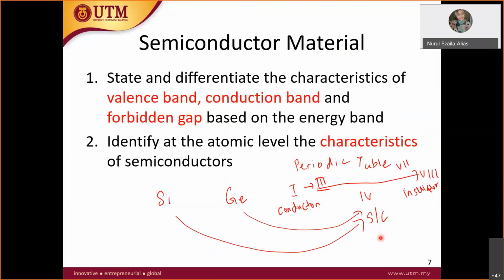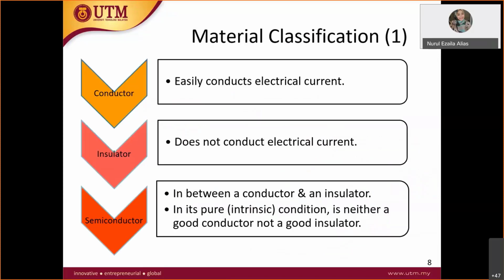To turn this semiconductor into a conductor or into an insulator, we have to do a doping process. At the initial state, this is an intrinsic semiconductor. After we do a doping process, we get an extrinsic semiconductor, which could be a conductor or an insulator. All right, so what is a conductor? Do you have any idea what conductor means?